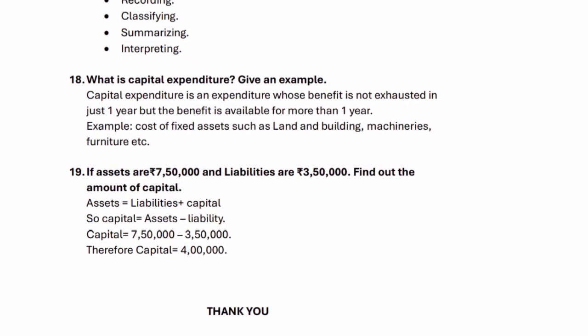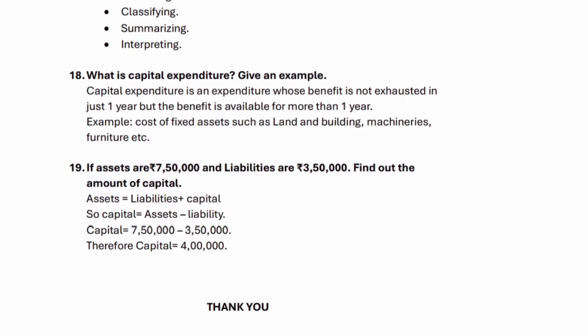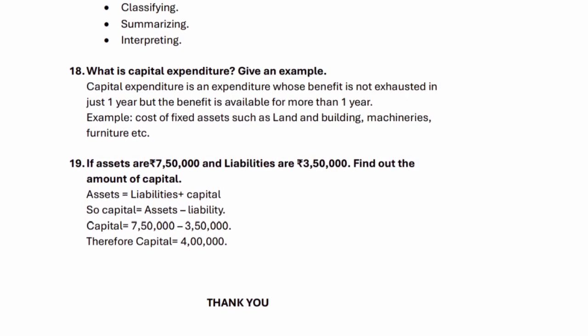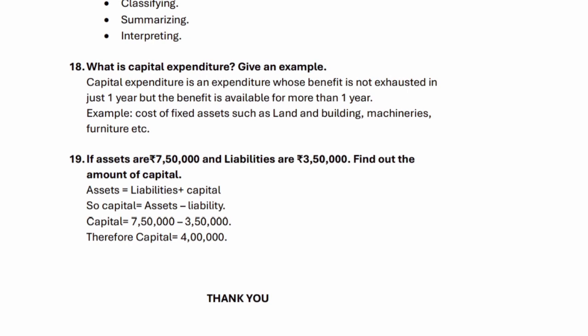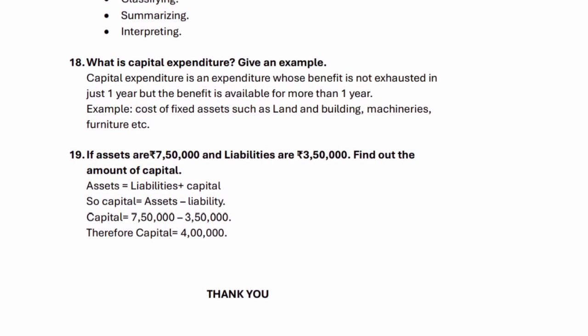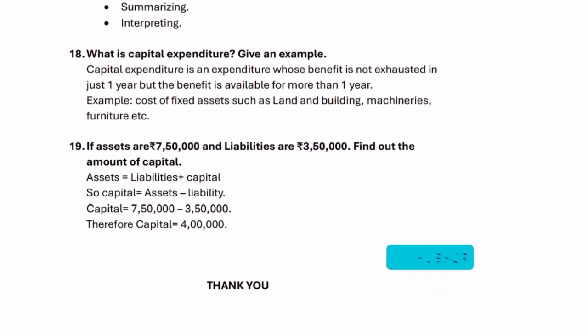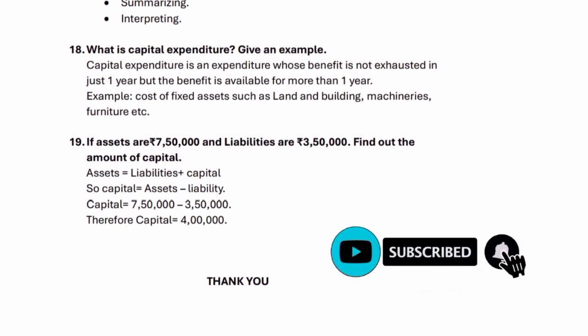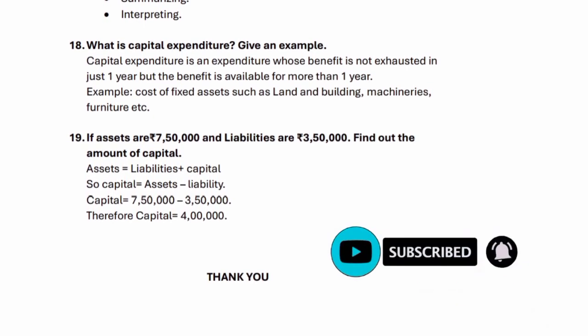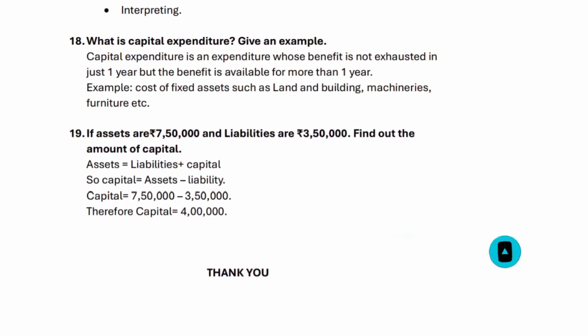19. If assets are 750,000 rupees and liabilities are 350,000 rupees, find out the amount of capital. Assets equals liabilities plus capital. So capital equals assets minus liabilities. Capital equals 750,000 minus 350,000. Therefore capital equals 400,000.